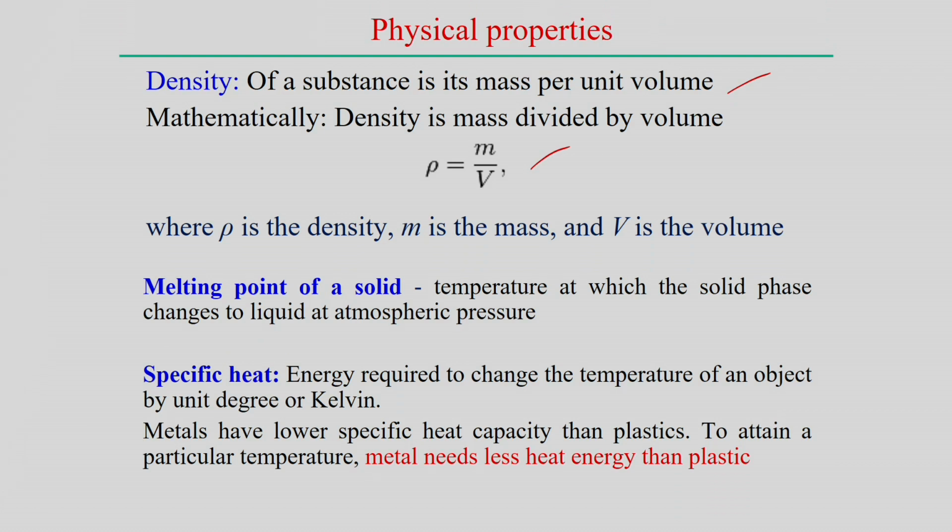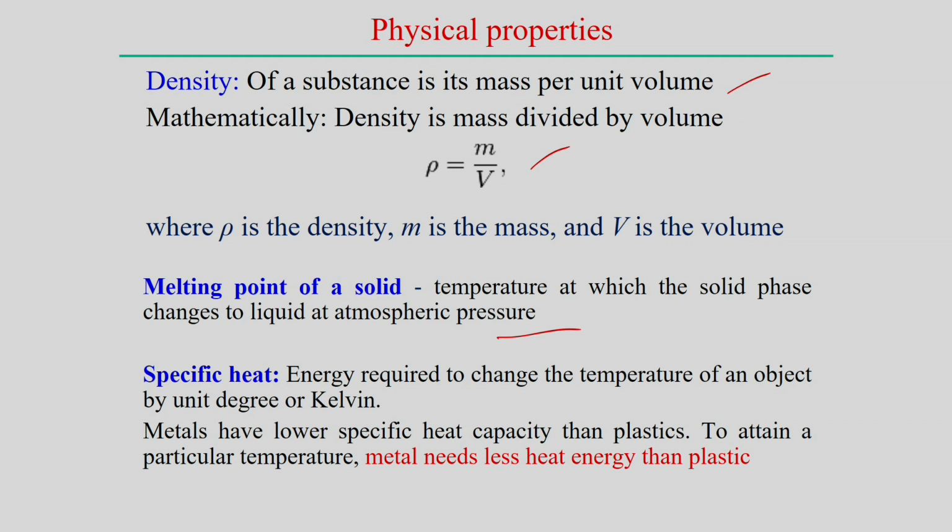Then another important material property is the melting point of a particular solid. It is the temperature at which the solid phase transforms to the liquid phase, that is the melting point of a solid. In the case of pure metal, the melting point is a single fixed value, but in the case of alloy the melting happens over a range of temperature, between the solidus temperature and the liquidus temperature. So, that defines the range of melting for an alloy system.